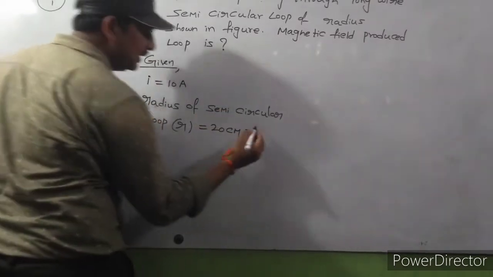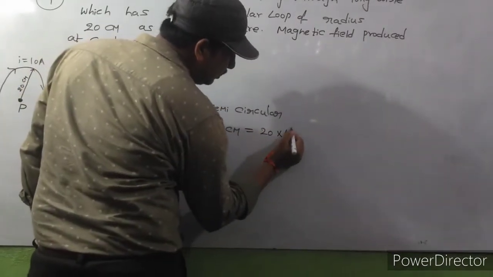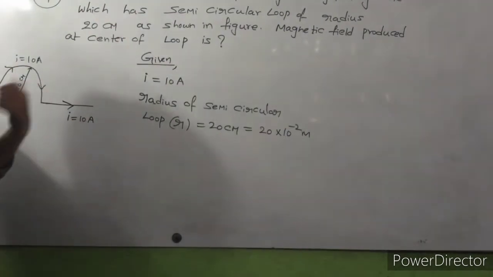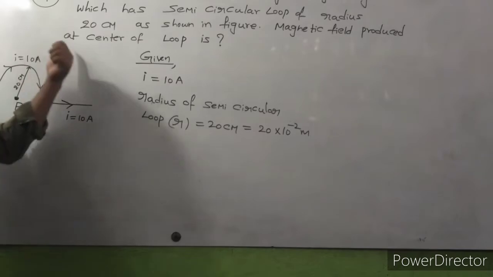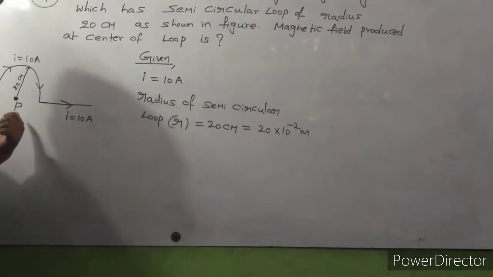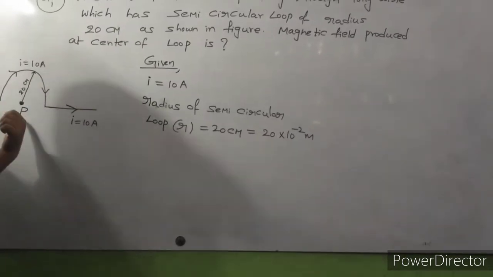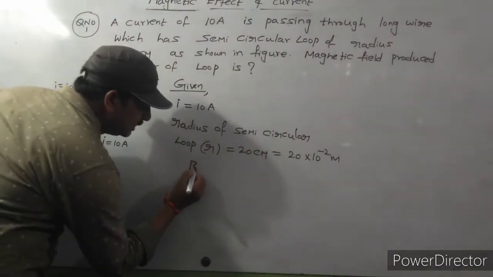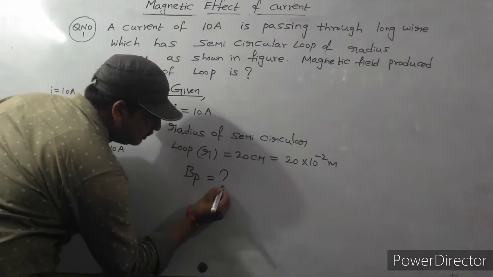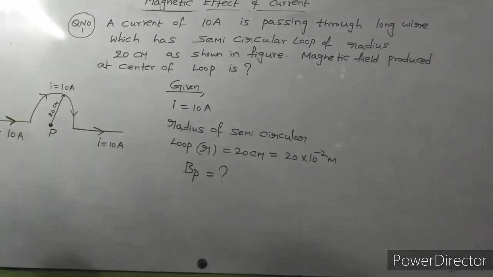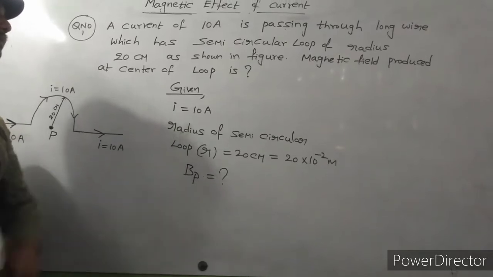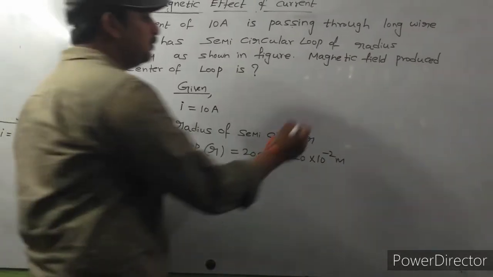If you convert into meters, it is 20 into 10 power minus 2 meters. As shown in the figure, we need to find the magnetic field produced at the center, which is P. I consider the value BP that we need to find. So how do we find the BP value?